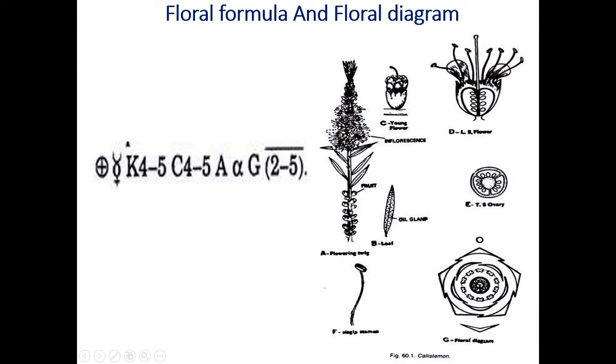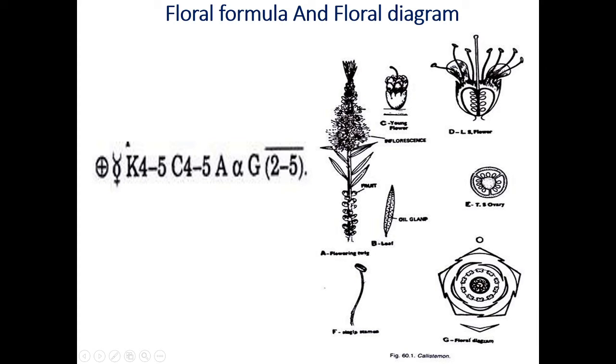Capital G stands for gynoecium. Number of carpels are 2 to 5. The individual of the gynoecium is called a carpel. In this family, the number of carpels is 2 to 5: bicarpellary, tricarpellary, tetracarpellary, or pentacarpellary. And carpels are fused. That's why there is a bracket. This condition is called syncarpous. At the top of the carpels there is a line. Now this line stands for epigynous flower or inferior ovary.